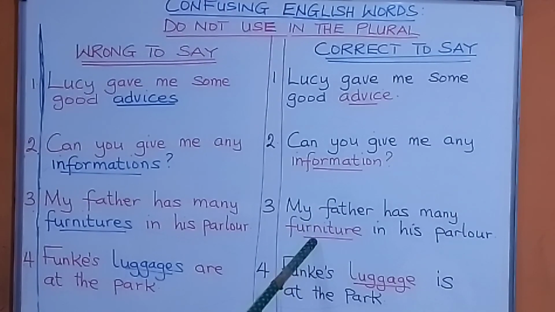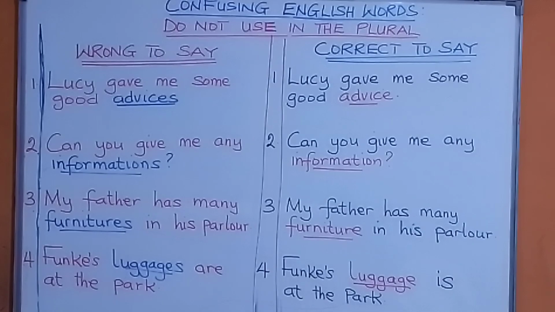Furniture, also the same. So furniture is a singular noun and always takes a singular verb and pronoun. You can say a piece of furniture if you mean only one thing. The same thing, a piece of furniture, 10 pieces of furniture, 50 pieces of furniture, 70 pieces of furniture. A piece of furniture, if you want to qualify that. The same thing with luggage or baggage. You cannot use that in the plural form. So you say baggage or luggage.